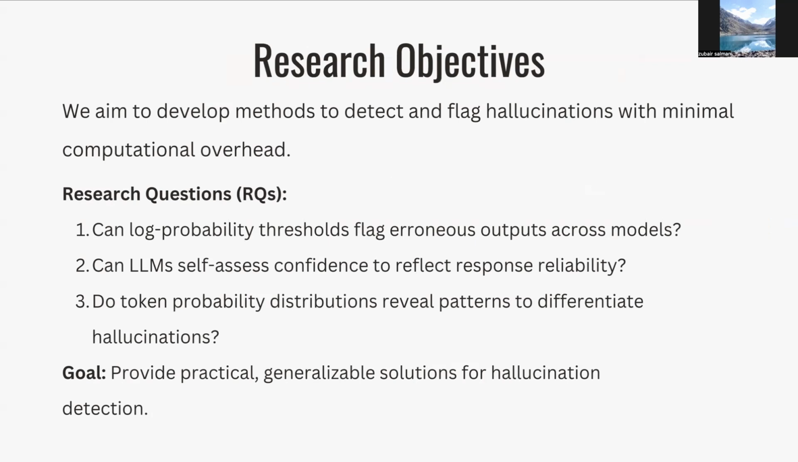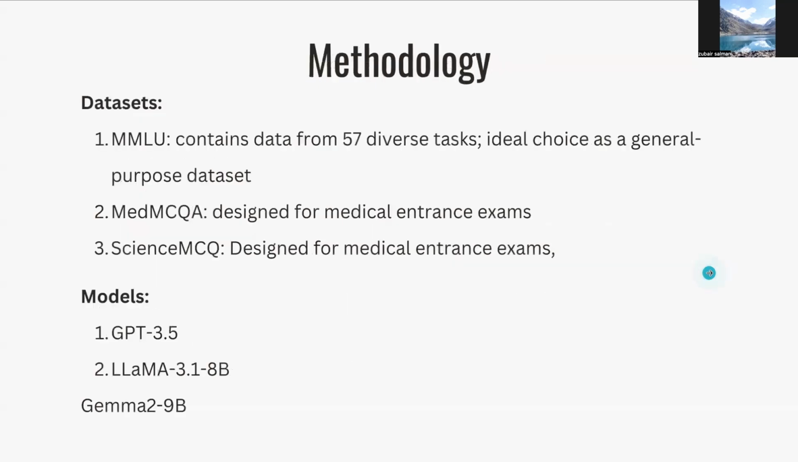Now, our research question was, can we use just the top token probability to set a threshold to identify hallucinations? If not, can we just ask the LLM to self assess its output and identify hallucinations? And lastly, instead of depending on a single token probability, we could take a distribution of the top k token probabilities and see if the patterns reveal any differences between hallucination cases and correct cases.